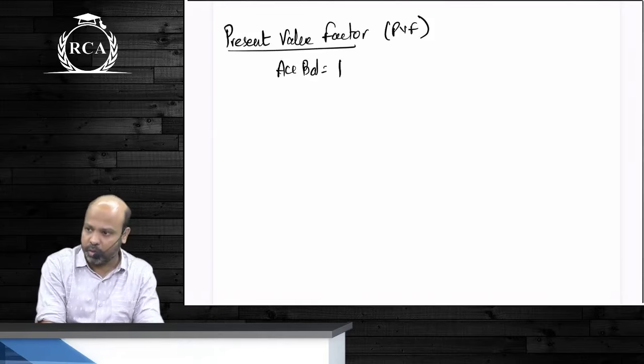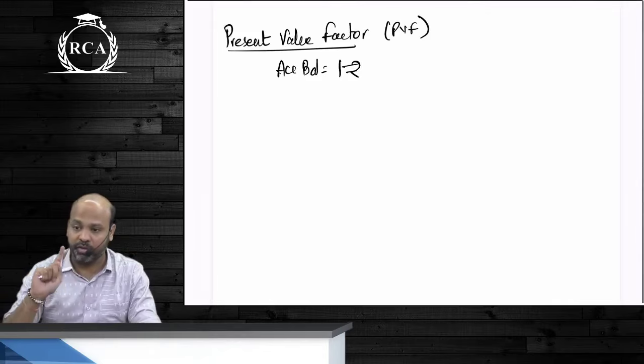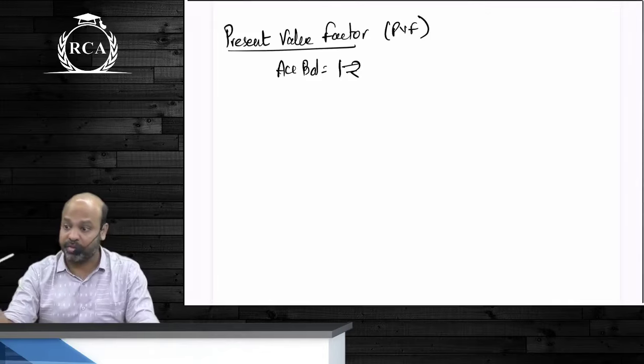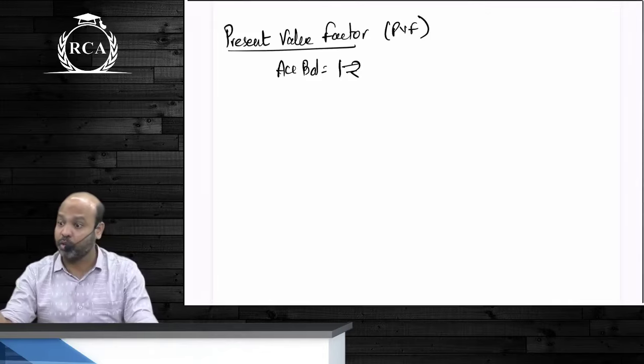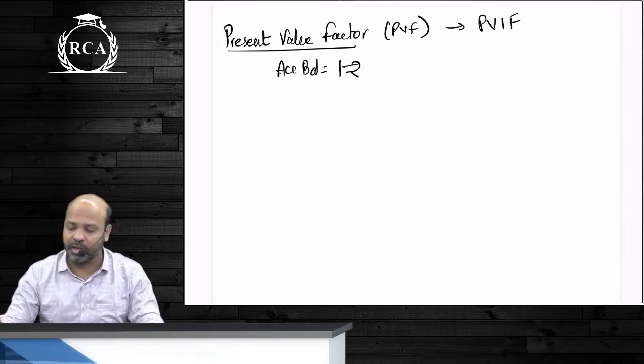All the calculations are exactly the same, just that you will have to take accumulated balance as 1 rupee. How much should you deposit today to receive 1 rupee on a later date? That is the present value factor, also known as present value interest factor. The ICI materials will follow PVIF. I prefer directly writing PVF. It does not make any difference whether it is PVF or PVIF. It is how much should you deposit today in order to receive 1 rupee on a later date.